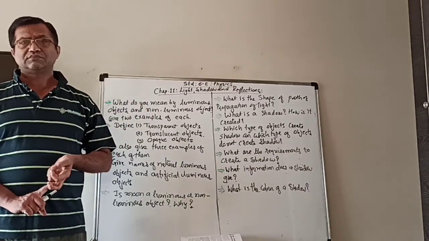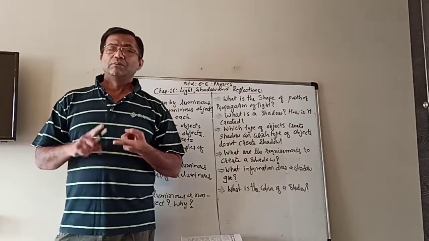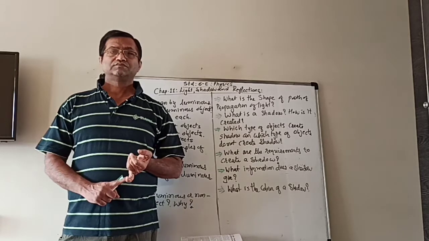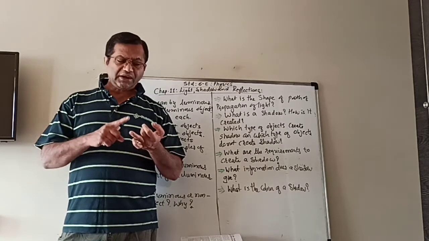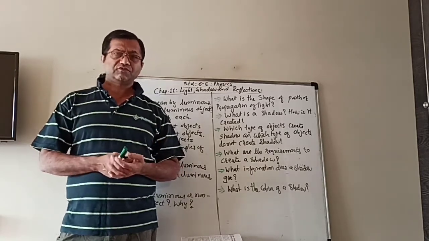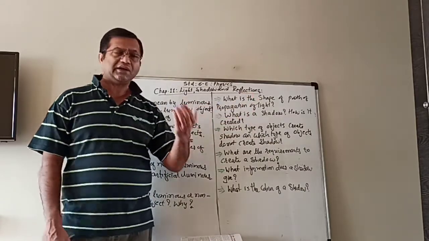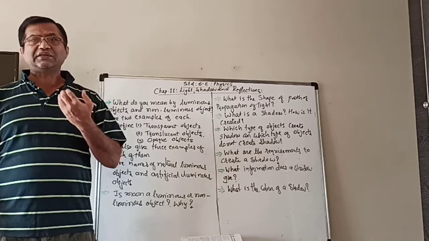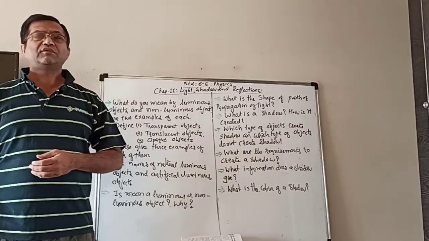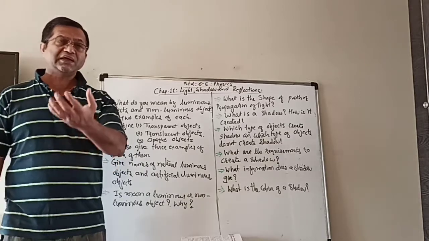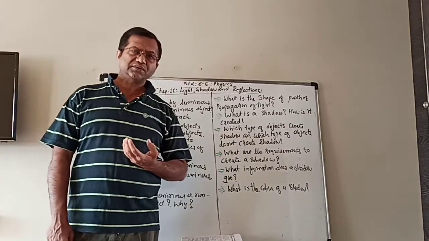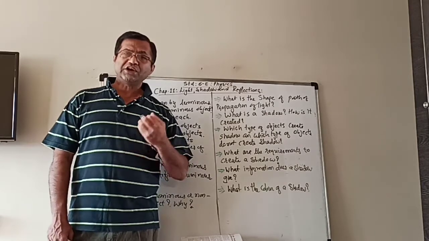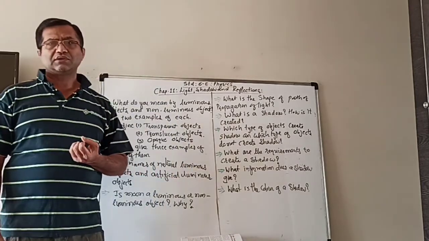But in real, the moon is not a luminous object. But it reflects. We will learn more about reflection later. But let me tell you that when the light of the sun falls on it, then it throws back, which is called reflection. So it just reflects the light.